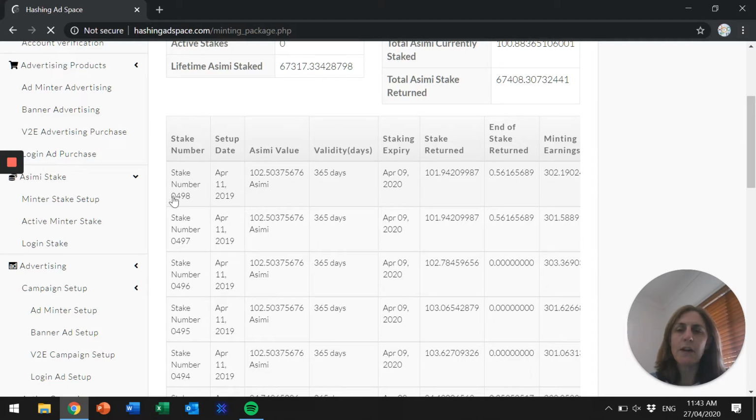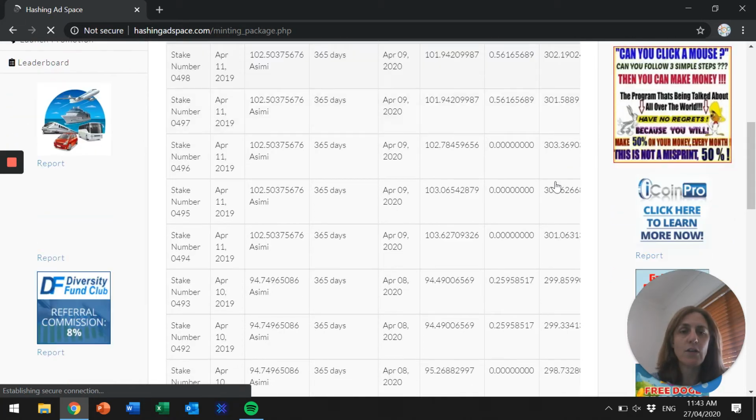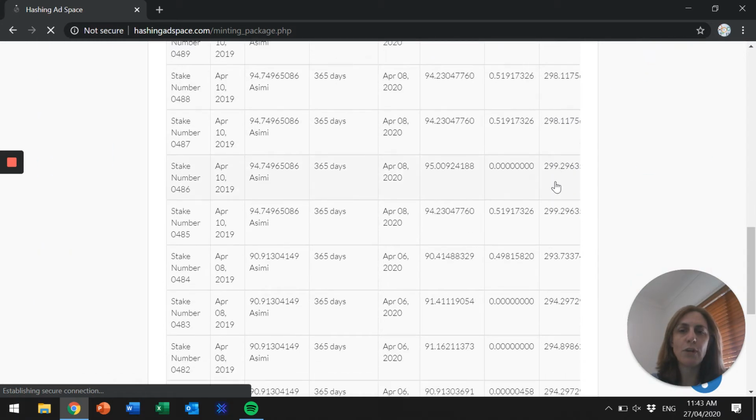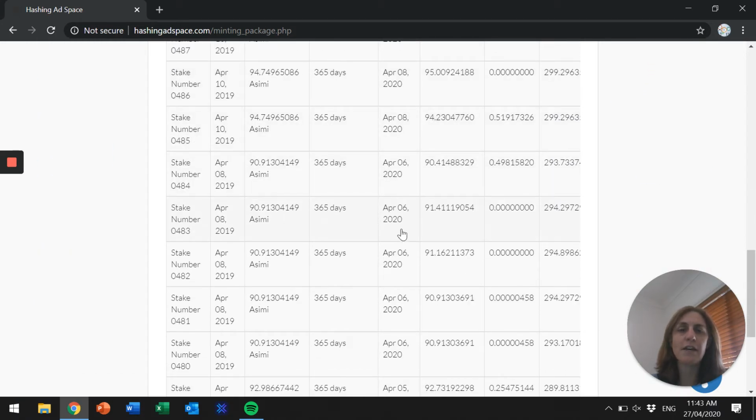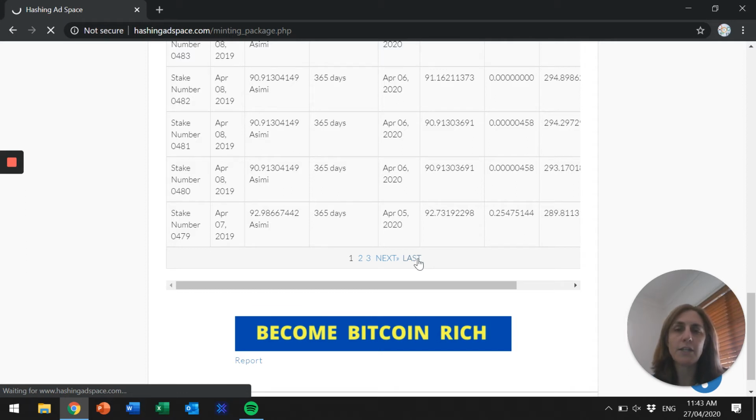So you can see my stake number. I originally had 498. That was the maximum that I had. And that was the value. It ran for 365 days, and I earned 302 Asimi on top of that. That was by watching the ads on a daily basis. If we scroll down to the bottom, you can see that I have different stake numbers. Obviously, I repurchased and purchased more Asimi. We'll go to the last page, so you can see exactly when I got started with Hashing Ad Space.